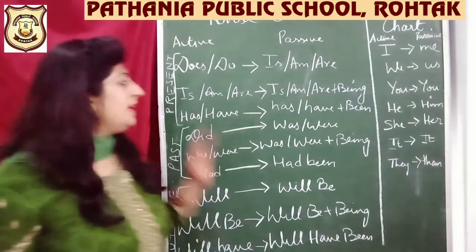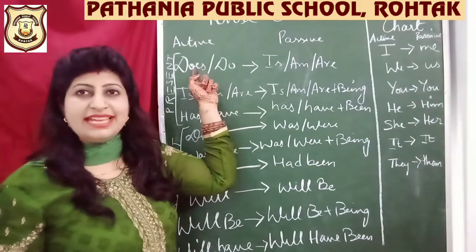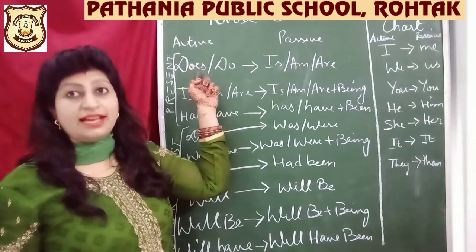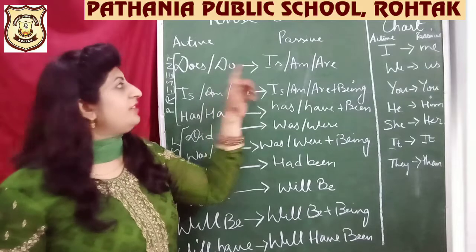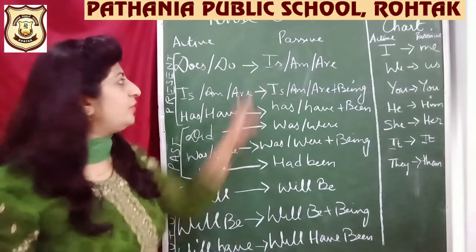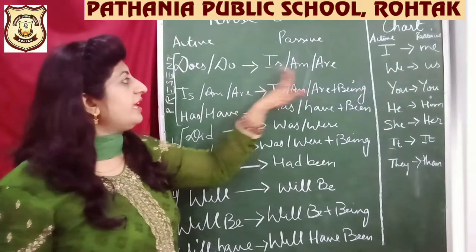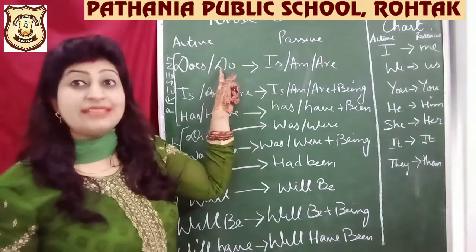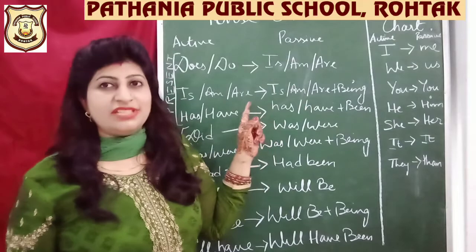Do you remember? Now, what am I going to do when I have a sentence which either has the word do or the word does in it? If it is an active voice and I need to change it into passive, then my helping verb is going to change into is, am, are. Does and do are generally used in the simple present tense. Is and are are used generally in the continuous tense.